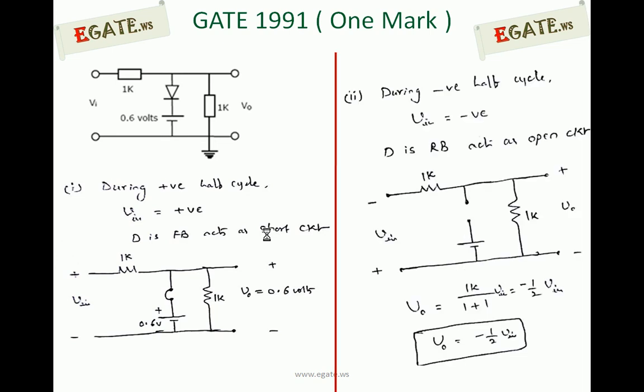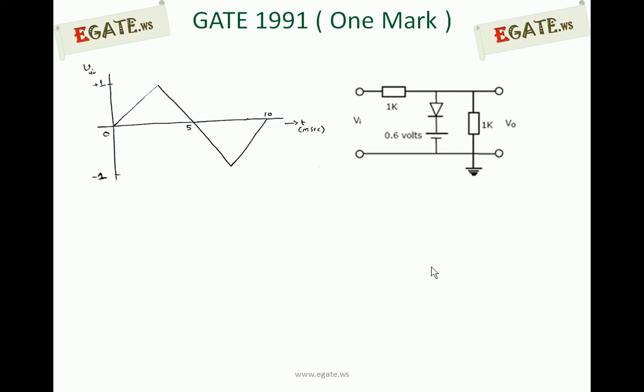During the negative half cycle, all input voltages are negative, so the diode is reverse biased and acts as an open circuit. If the diode is acting as an open circuit, the equivalent circuit looks like this one. Now the output voltage is calculated using the voltage division rule. V0 is 1 kilo ohm by 1 plus 1 kilo ohm into the input, that is half of the input. So V0 is half of the input voltage, but with negative polarity, since V0 and Vin are in opposite polarities.